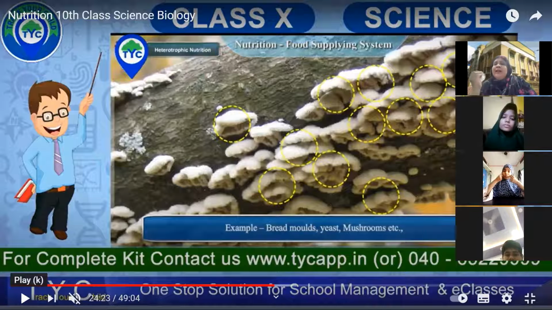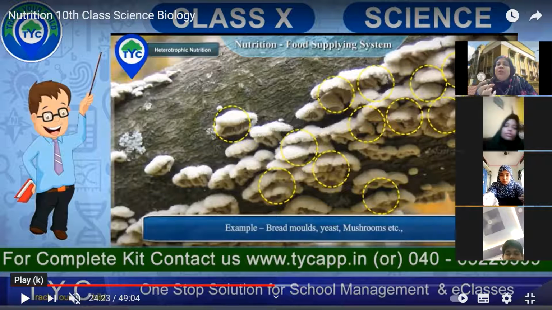You must have seen that if bread is kept moist or water is sprinkled on it, you see green colored molds appearing on it. So those molds, what are they? They are some new organisms.